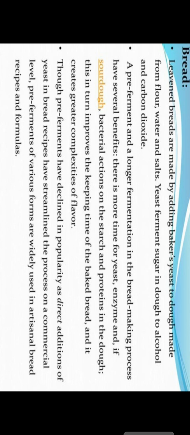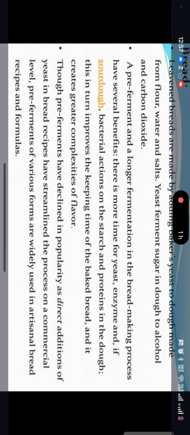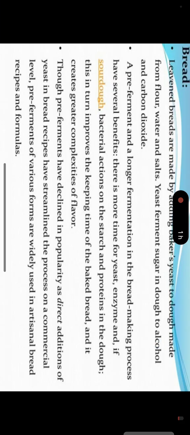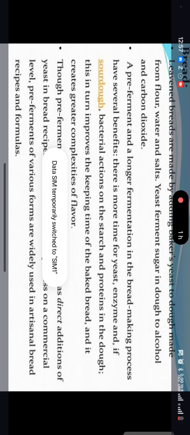Next item is bread. Bread is also very commonly used commercially. Bread is generally made with yeast. First we make the dough. After that, in the dough we inoculate yeast, water, and salts, and we also add some sugar.